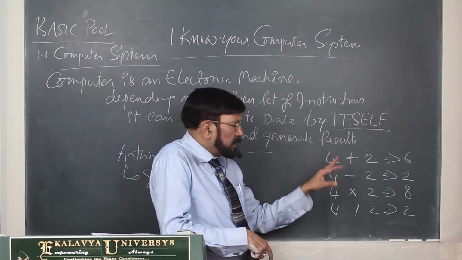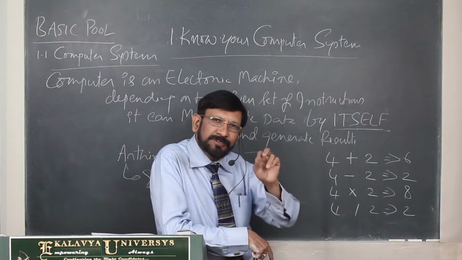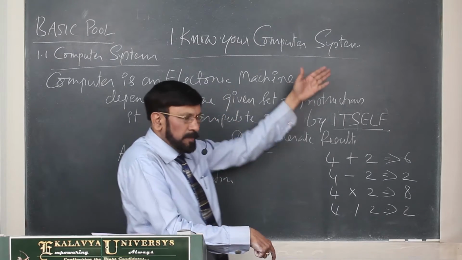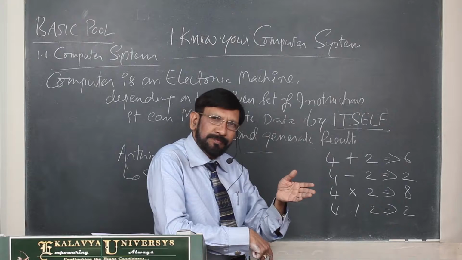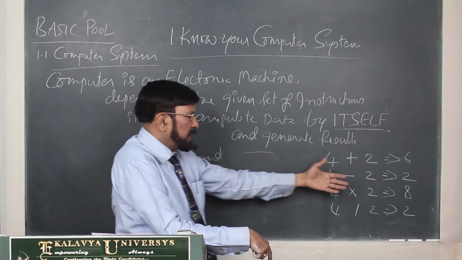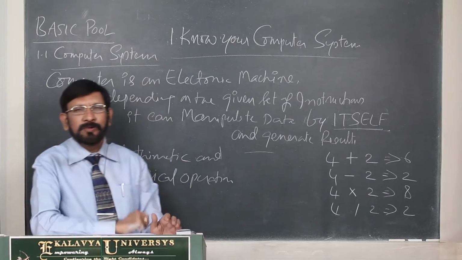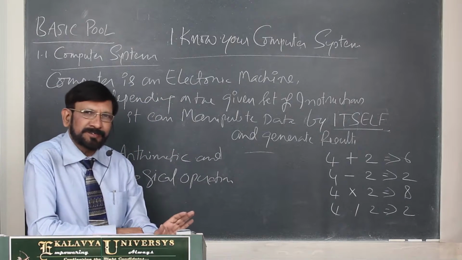Like that, continuously you have to give instructions to a calculator. But for a computer, you can give a big set of instructions at a time, and according to your requirement it can generate the result. That is the difference between a computer and a calculator, you have to understand.